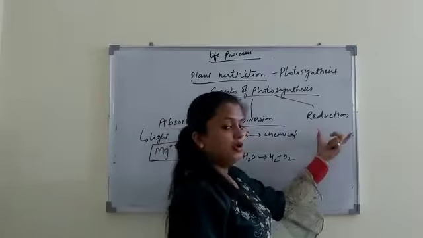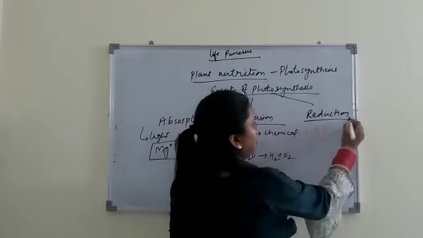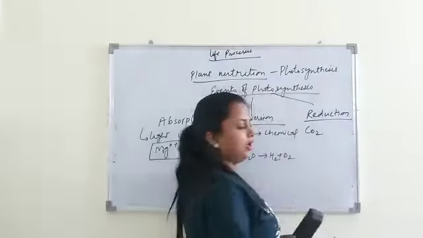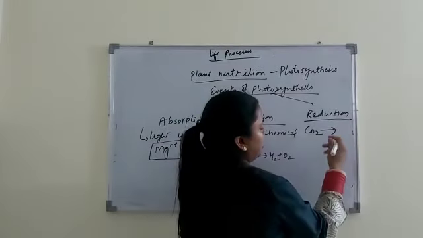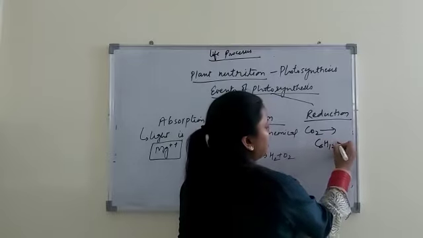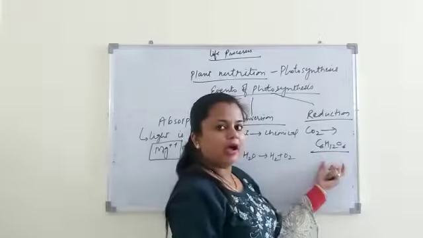Now next is reduction, that means gain of hydrogen ions. So in this step carbon dioxide gains hydrogen ion, and in turn it produces C6H12O6, that is glucose, or simply you can say carbohydrates.